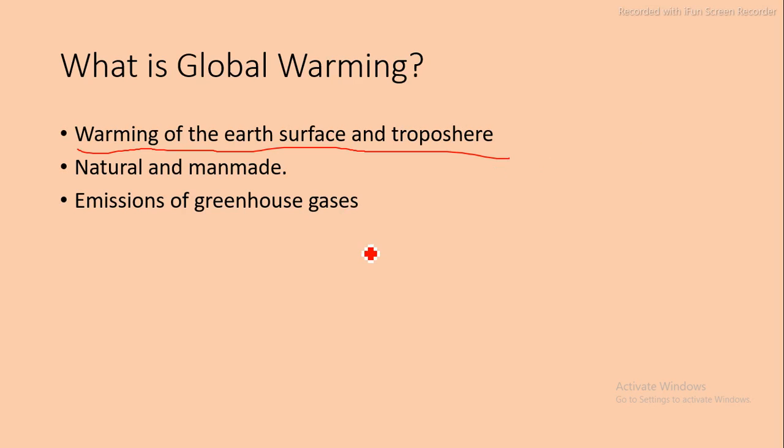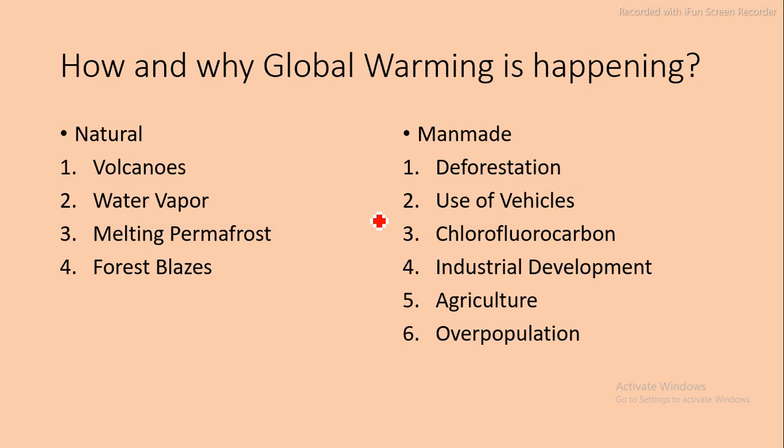So what are the reasons of global warming? There are two types of reasons. One is natural reasons and the other is man-made reasons. So we will discuss these reasons next. This global warming usually occurs because of the increased emissions of greenhouse gases due to human activities. So let's see the reasons.